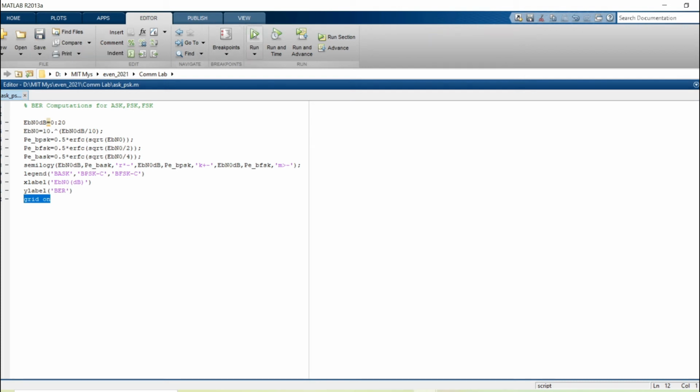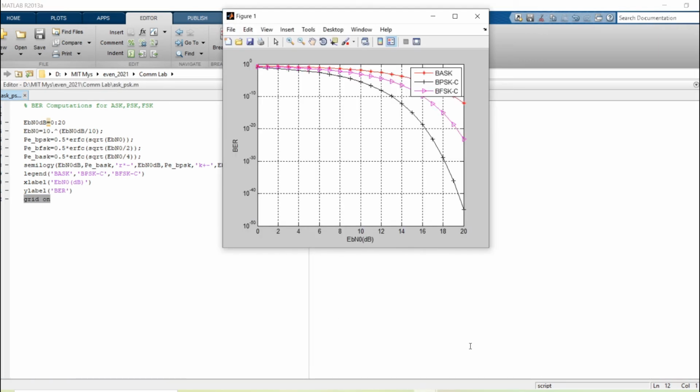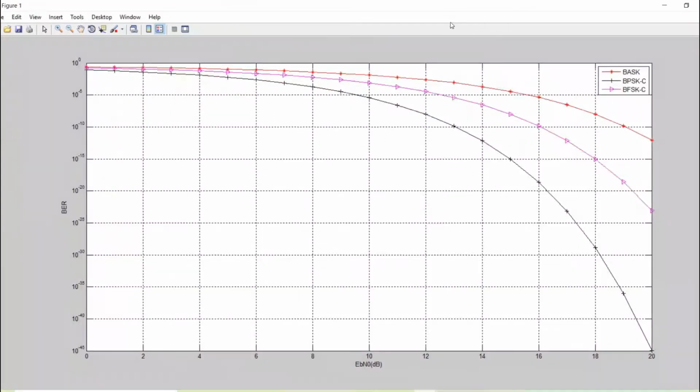Let us save and run this program, and we can see there is a graph showing 3 different curves. One is related to BASK, another one is BPSK, another one is BFSK. So what inference can we draw from this set of curves?